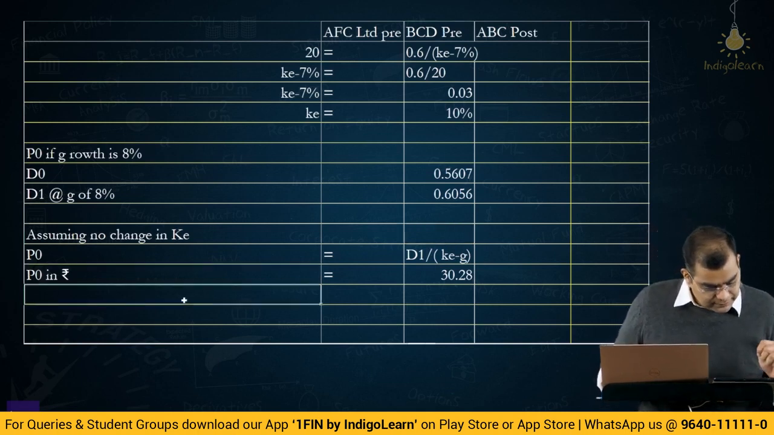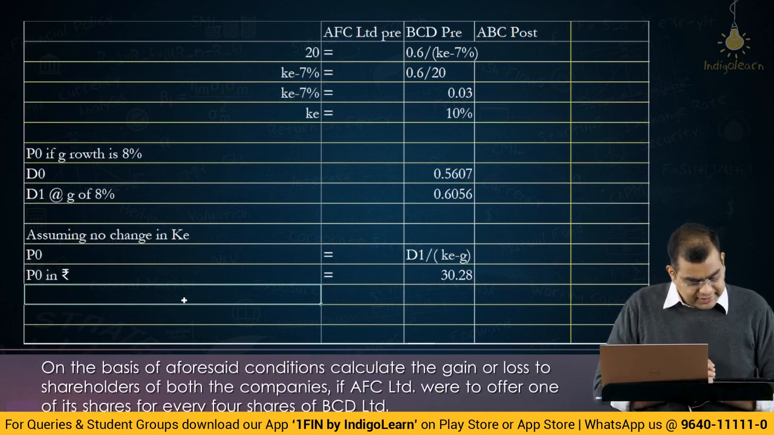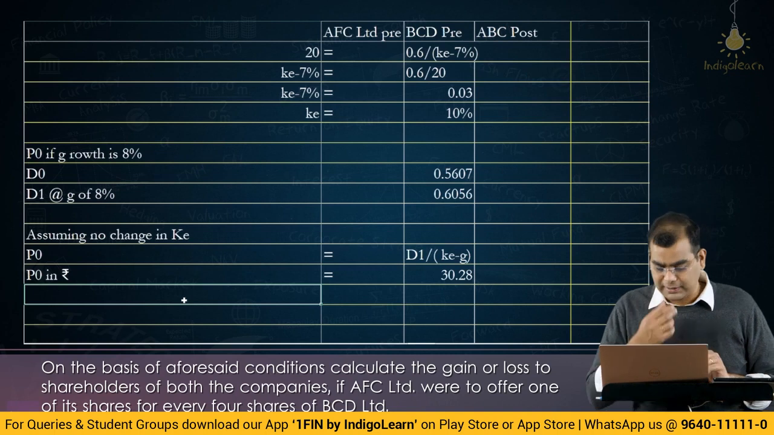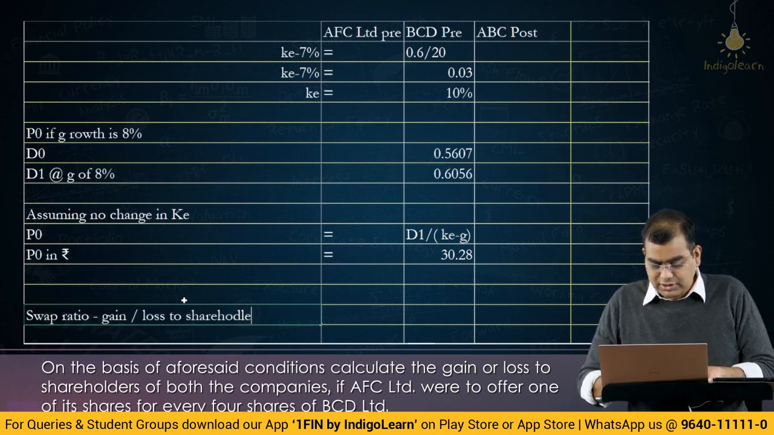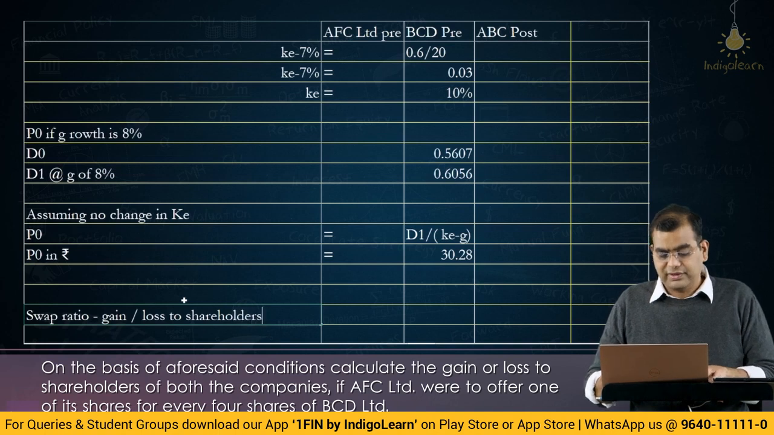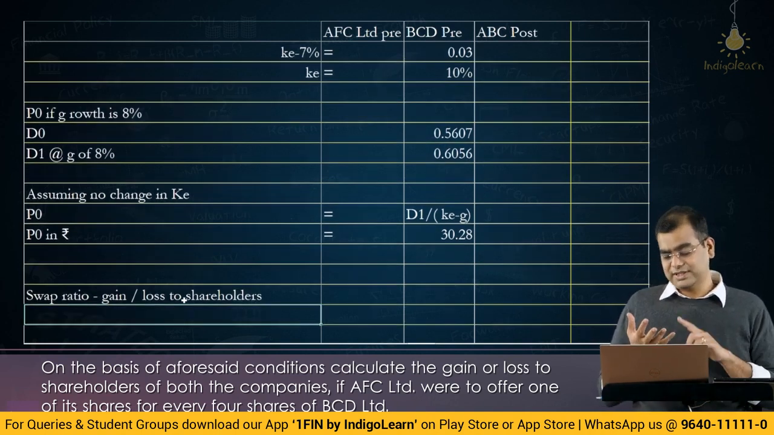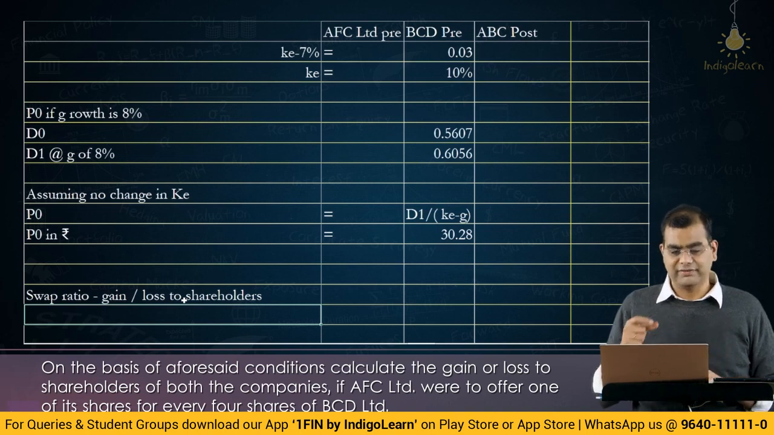What is the second part of the question? On the basis of aforesaid conditions, calculate the gain or loss to shareholders of both the companies if AFC were to offer one of its shares for every 4 shares. Now, swap ratio, gain or loss to shareholders. If you remember, guys, when we were computing gain or loss, we did both on market price basis as well as EPS basis. You should do this also. If at all I have forgotten it somewhere, I would strongly recommend that you do gain computation both on EPS as well as market price basis. In some of the earlier problems we did it that way, and that is correct and logical.